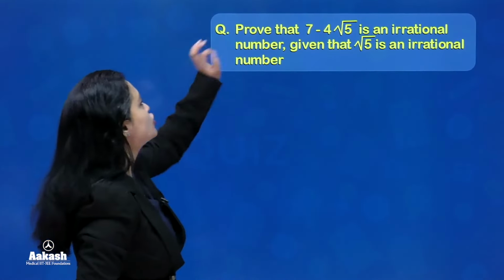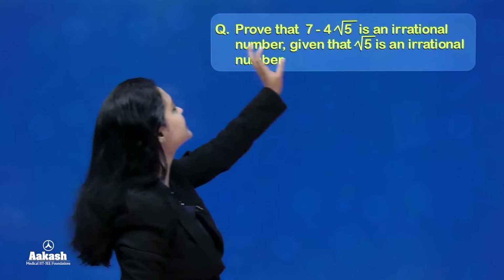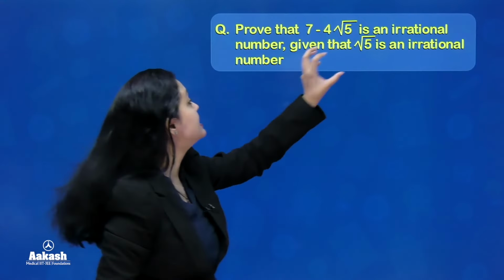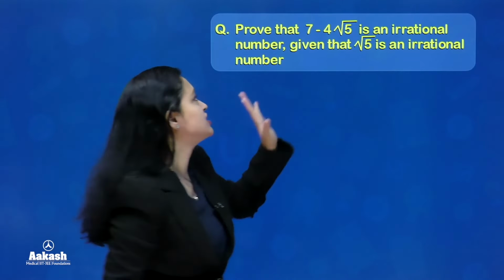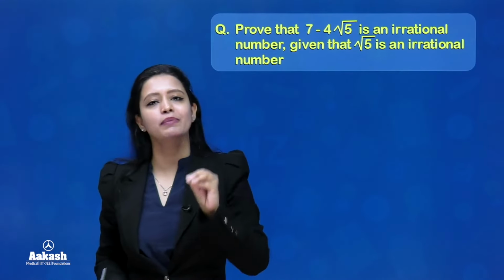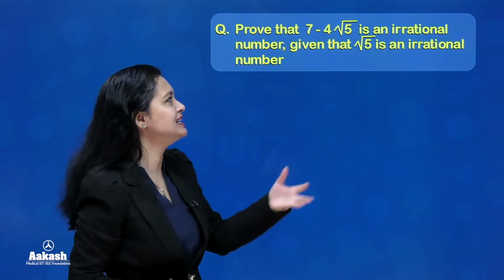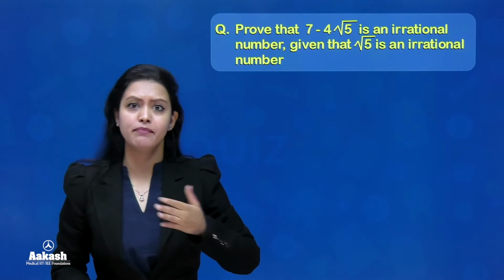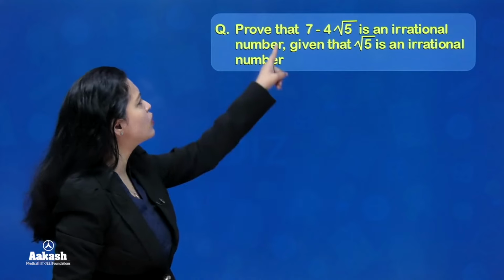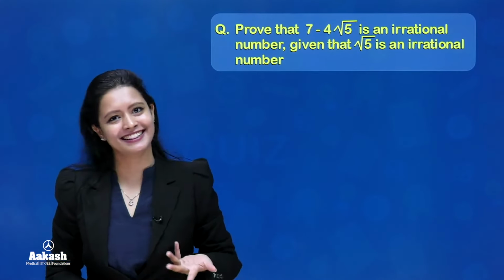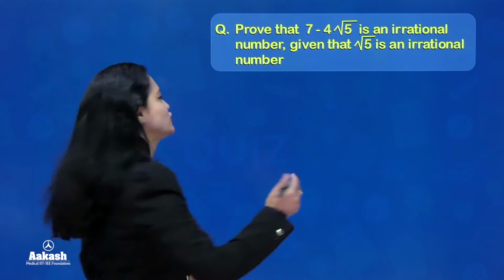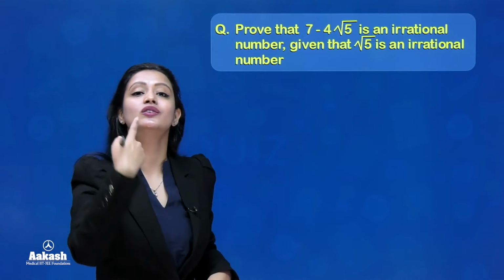So here we have to prove that 7 minus 4 root 5 is an irrational number given that root 5 is an irrational number. Now our work here has become easy. We have already been told that root 5 is irrational, accepted. But now prove that 7 minus 4 root 5 is also irrational. Let's do it. So always in these types of question you will assume the contrary.